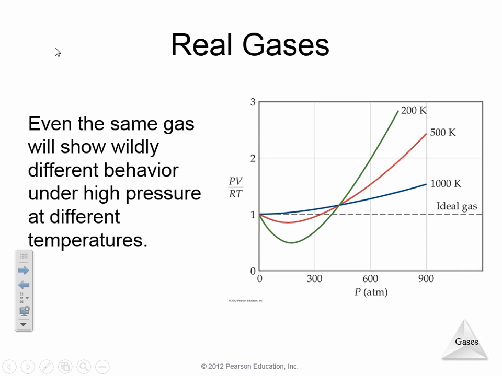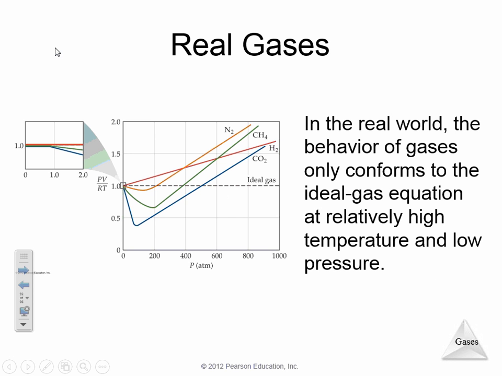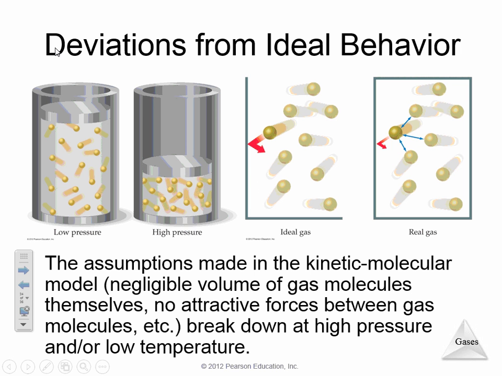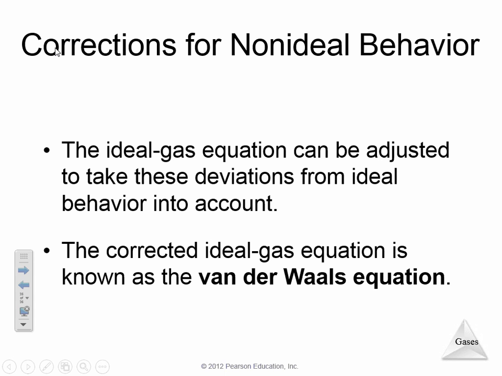Here's a couple of examples. Remember, an ideal gas is high temperature and low pressure. If we change those, we're going to get more of a real gas instead of an ideal gas. If we look at high pressure and different temperatures, we can see that gases behave differently rather than ideally. The assumptions of the ideal gas laws really break down when we have high pressure and low temperature.